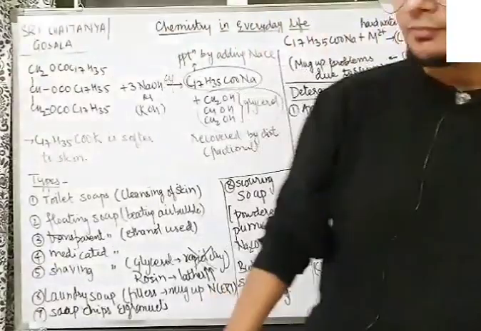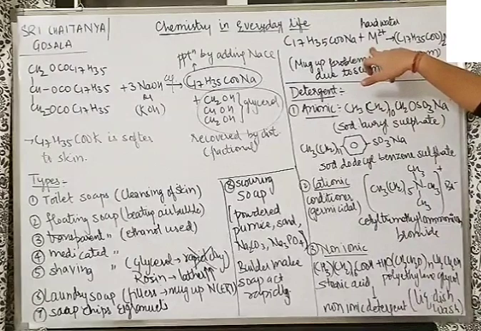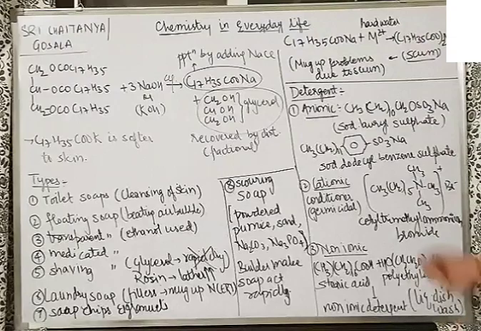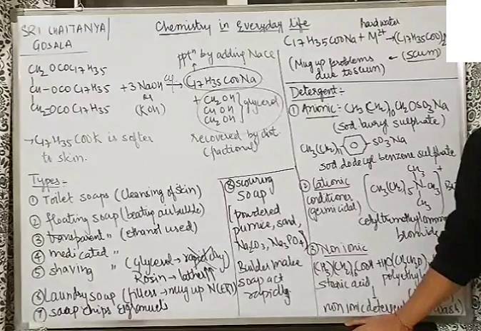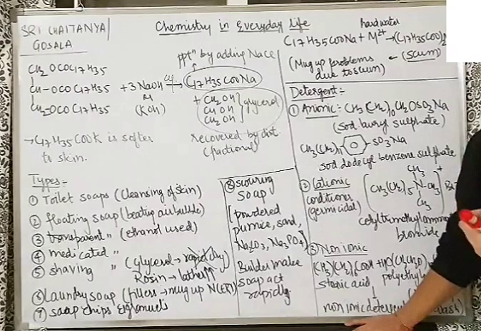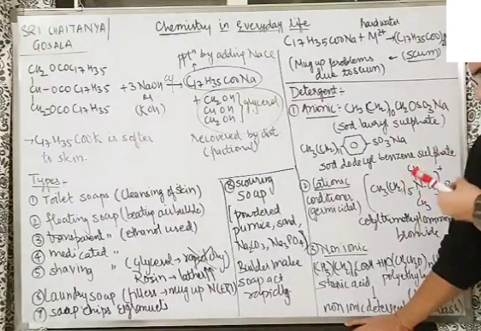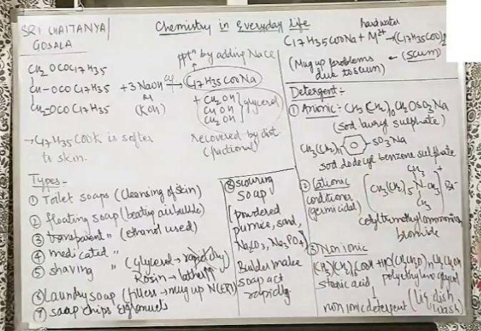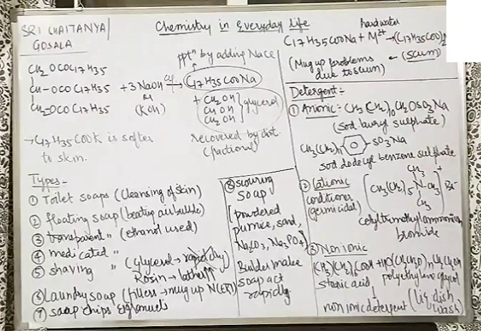Going ahead, why does soap not form lather with hard water? Hard water contains calcium and magnesium 2+ ions. This we discussed in the hydrogen chapter as well. It reacts with the soap to form the precipitate known as scum. Read the problems due to scum given in the NCERT. Which problems? The gloss of the hair goes. That is one problem. Second problem, the dye is not absorbed evenly by the cloth which is washed by the hard water. Because of the scum deposition, the color is not evenly distributed throughout the fabric, so it is not good. So make sure that you remember the problems due to the scum as well. From there also a question can come.